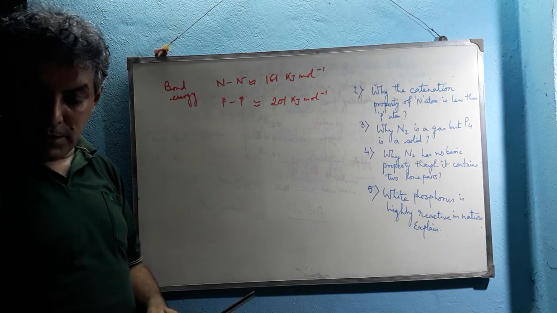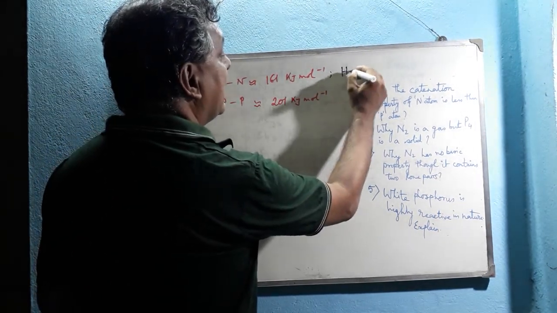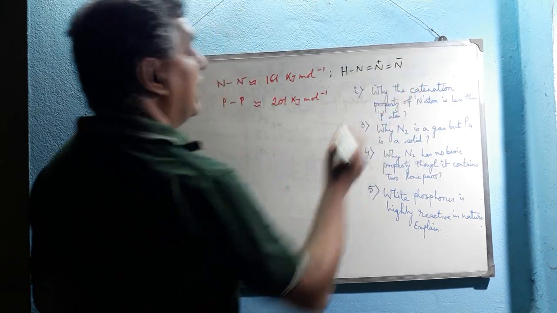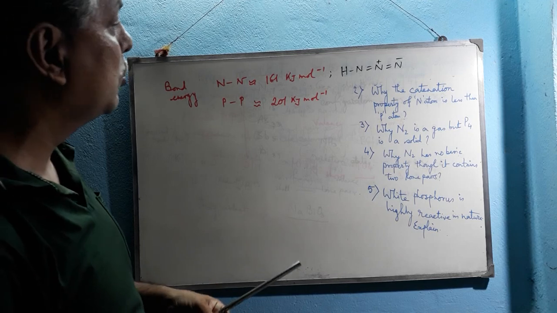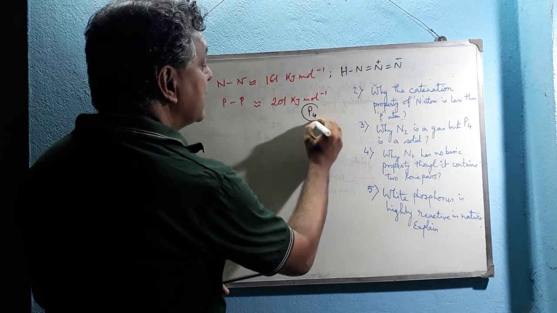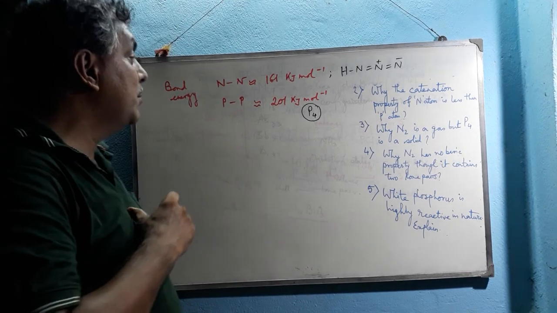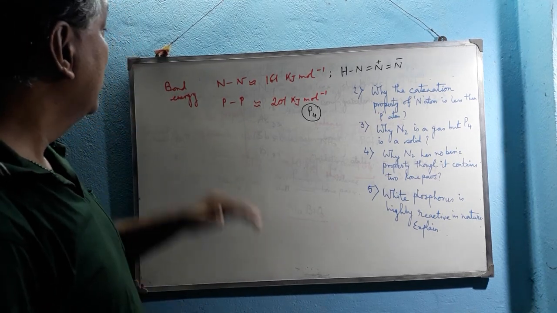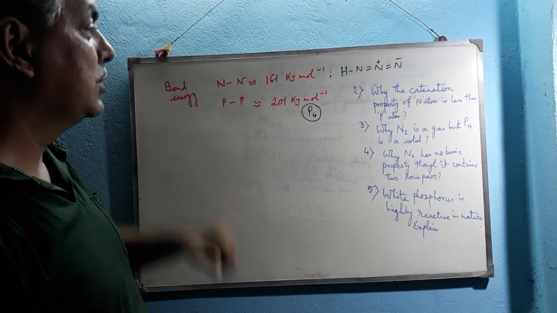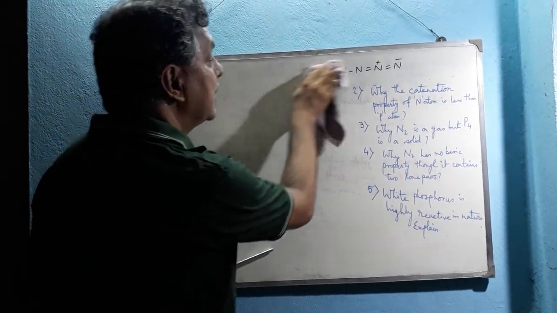We know that in the compound HN3, nitrogen shows its catenation property. This is the only compound in which nitrogen shows its catenation property. But in P4, one single phosphorus atom is attached with three other phosphorus atoms. So the catenation property of phosphorus is more than that of nitrogen. Clear? So we have discussed here question number 2.